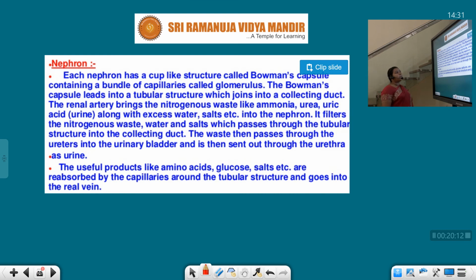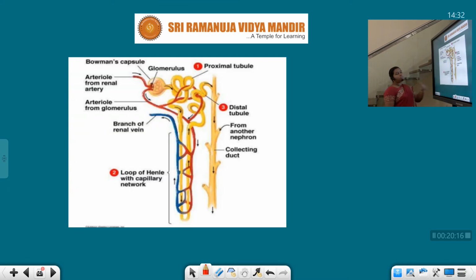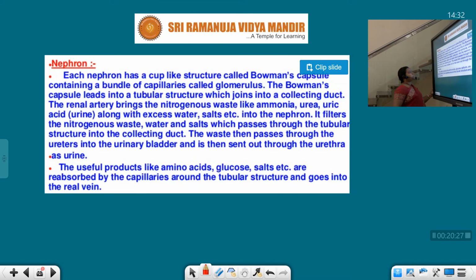Each nephron has a cup-like structure called Bowman's capsule. See children, this is the structure of the nephron. The Bowman's capsule leads into a tubular structure which joins into the collecting duct.